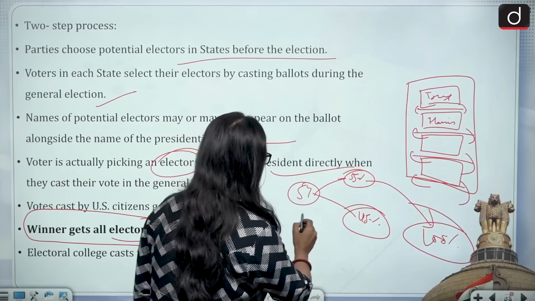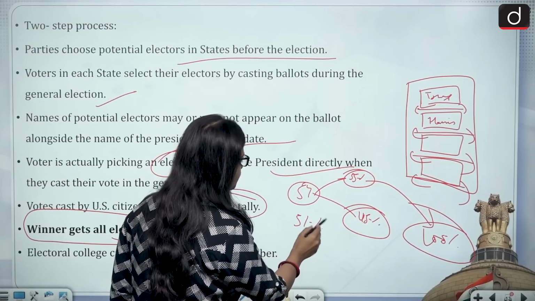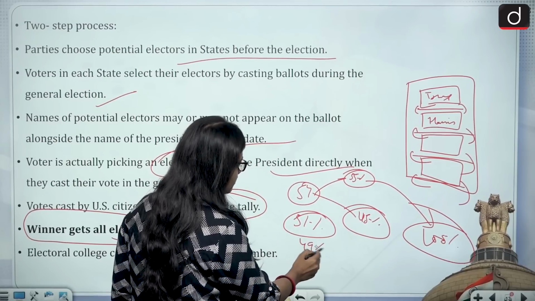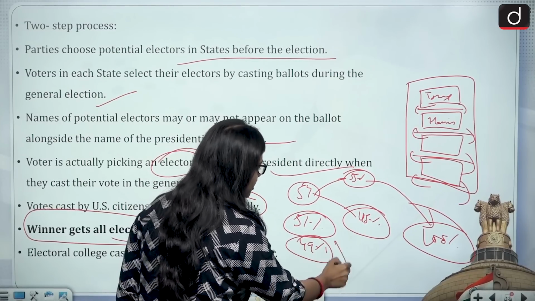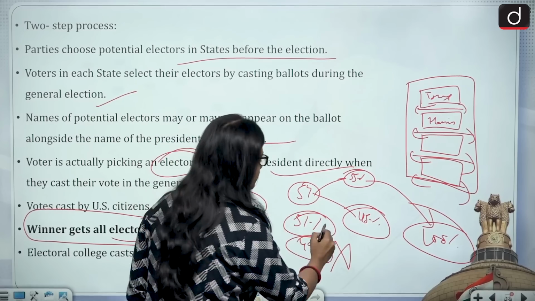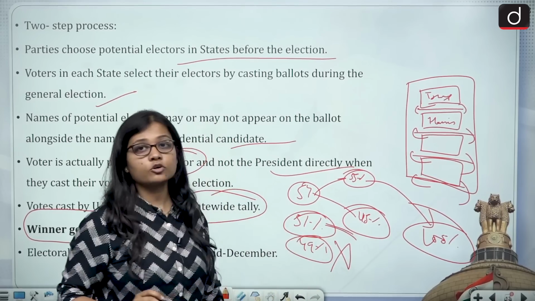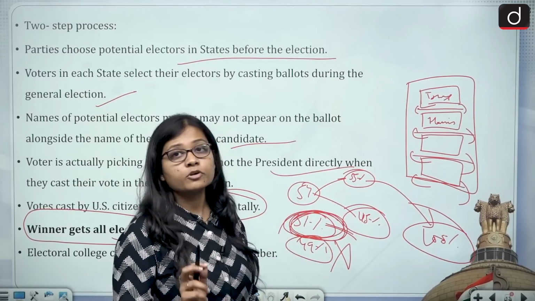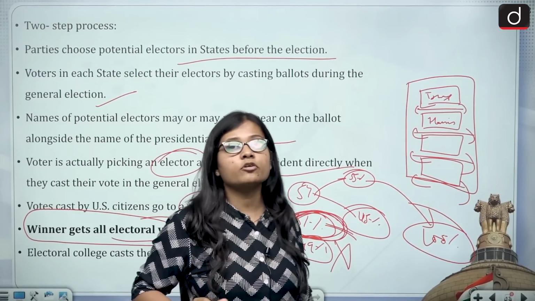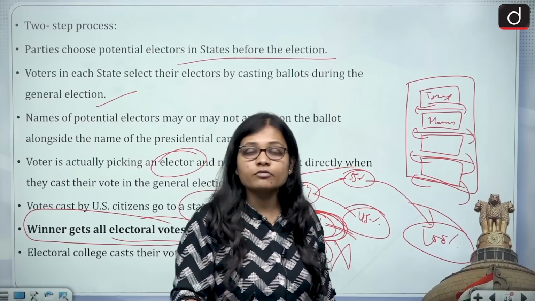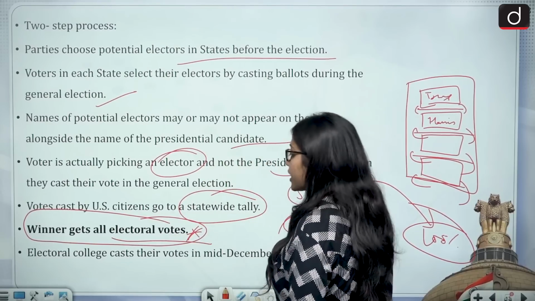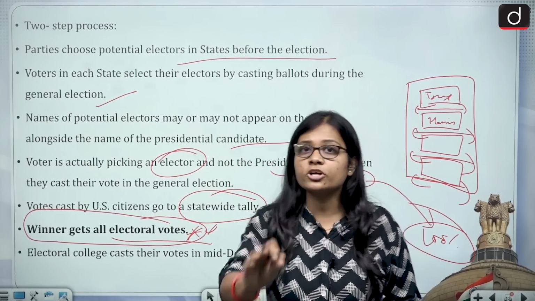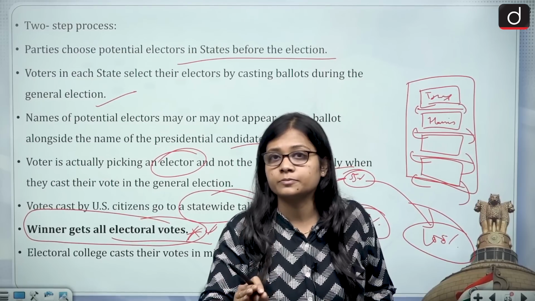Even if the voting was 51% Republicans and 49% Democrats, the Democrats will lose, and the Republicans who have got 51% of votes will get all the electoral votes, all the electors of that state. And that is why it is called winner gets all electoral votes. This is the point which you will hear most of the time in the news.